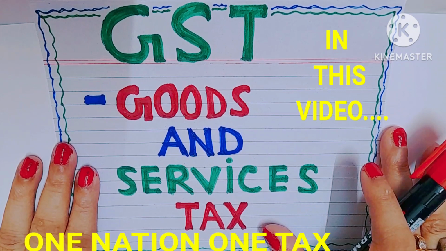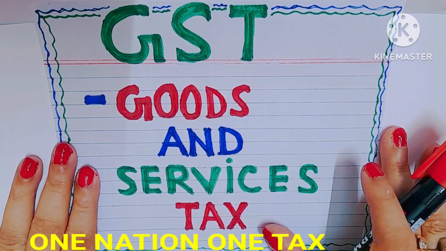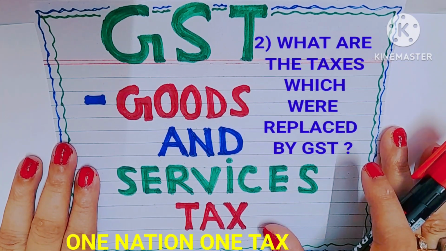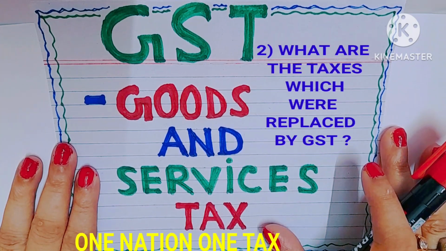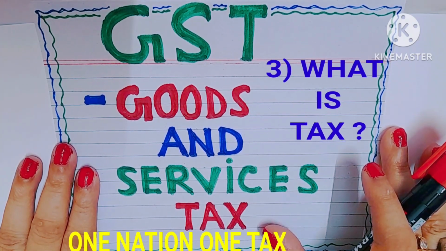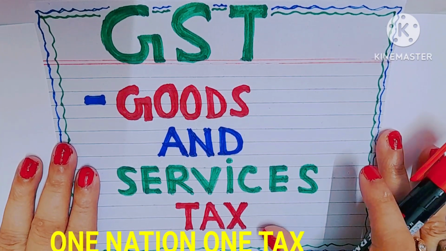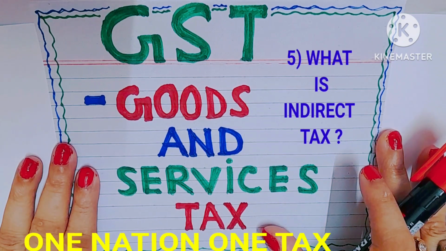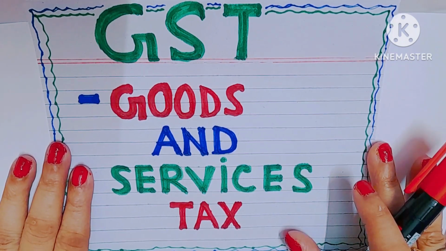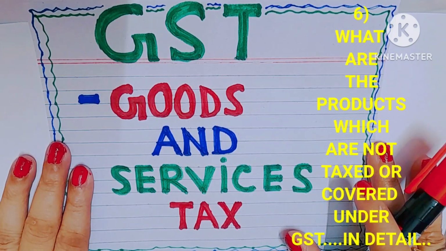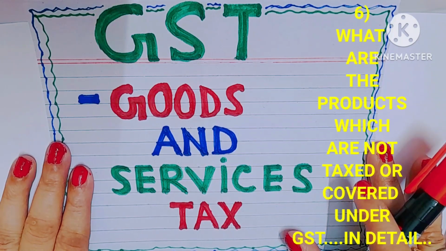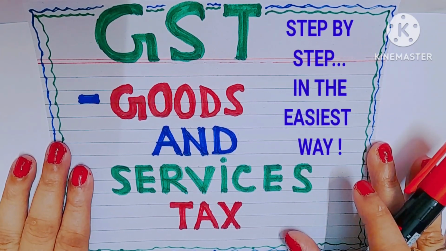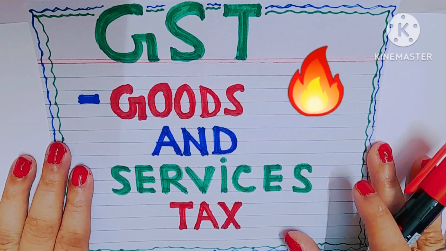In this video, I am going to discuss and explain number 1, what is GST with examples. Number 2, what are the taxes which were replaced by GST. Number 3, what is tax. Number 4, what is direct tax. Number 5, what is indirect tax. Number 6, what are the products which are not taxed or covered under GST, in detail, step by step, in the easiest way. So let's get started.